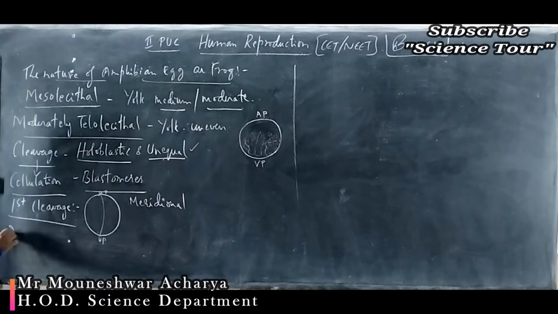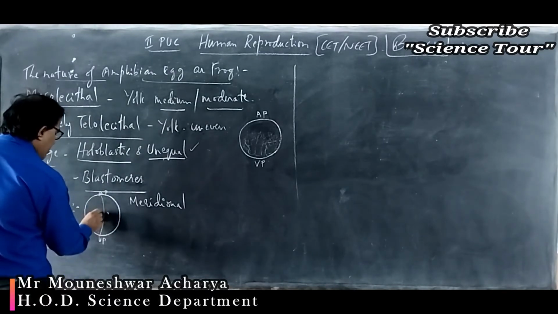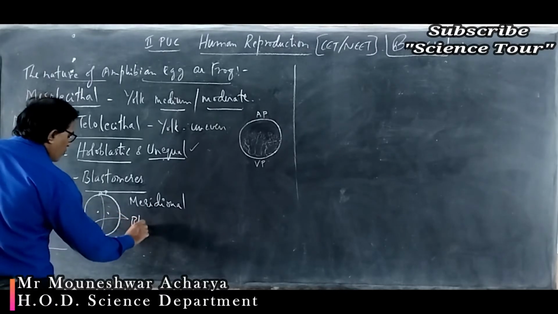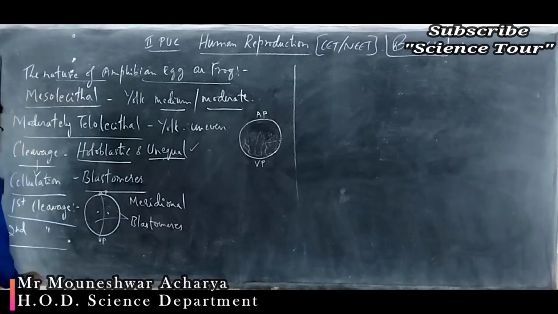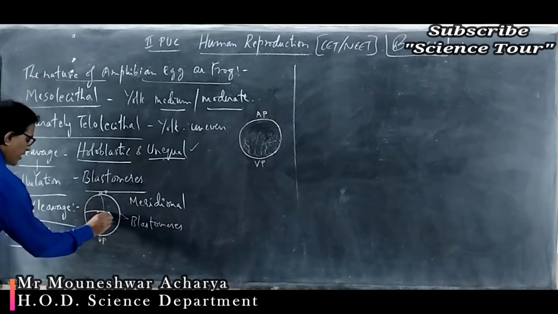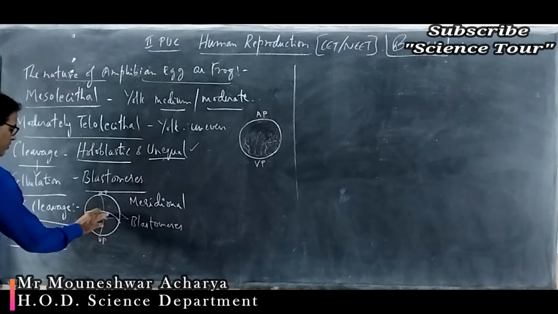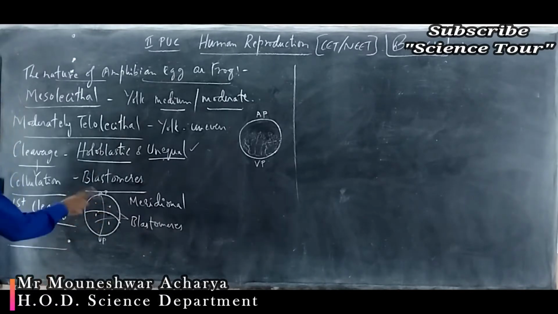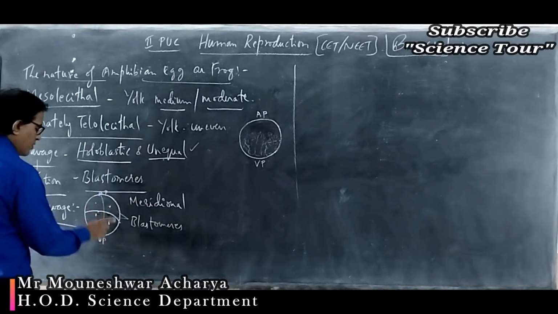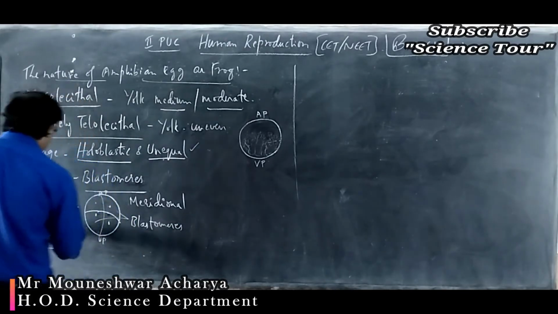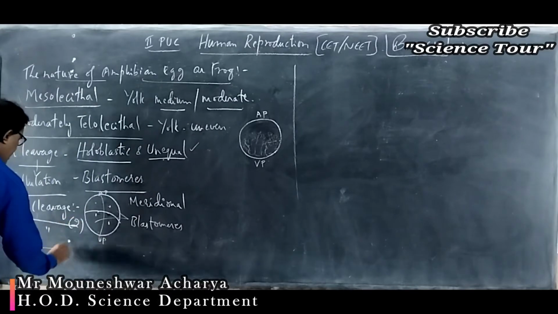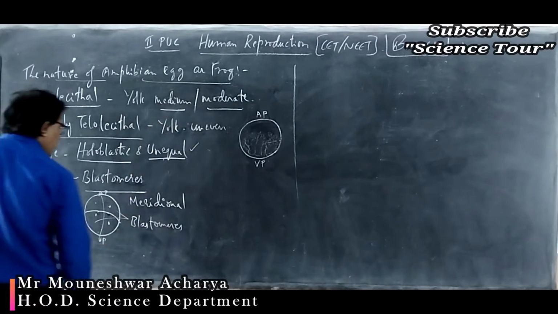It results in the formation of 2 blastomeres. The second cleavage is also meridional, but at right angles to the first one, and results in the formation of 4 blastomeres.